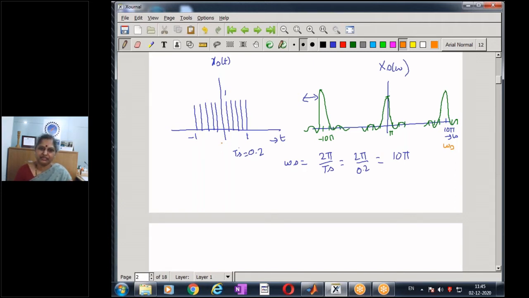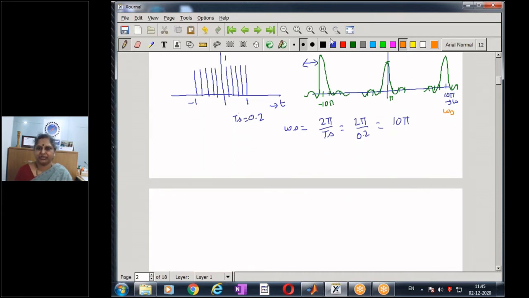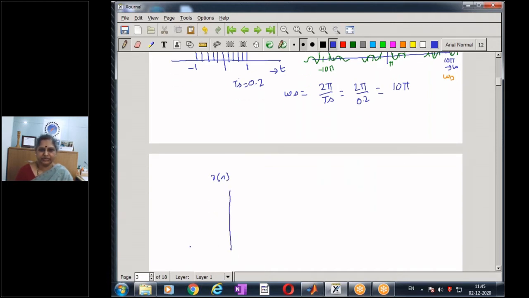Now, if I consider the same as my discrete time sequence x of n, my scale is going to be n, and n is always an integer, so it goes from 1, 2, 3, 4, 5, -1, -2, -3, -4, -5, and I'm getting the same samples.